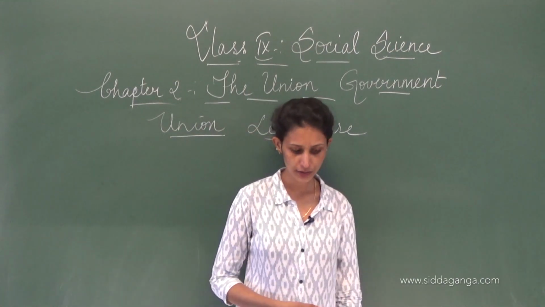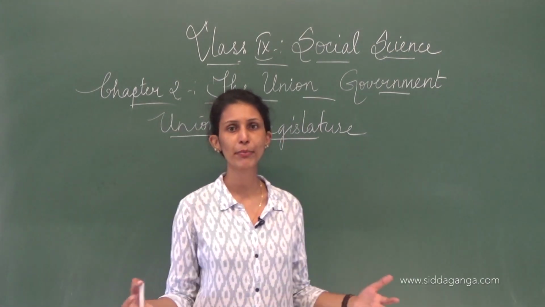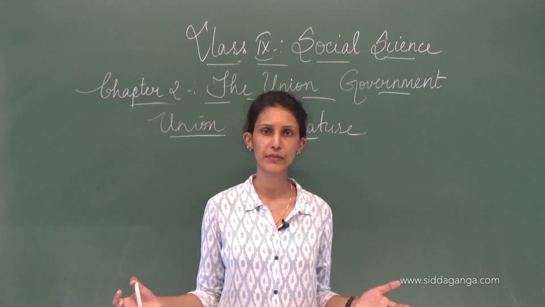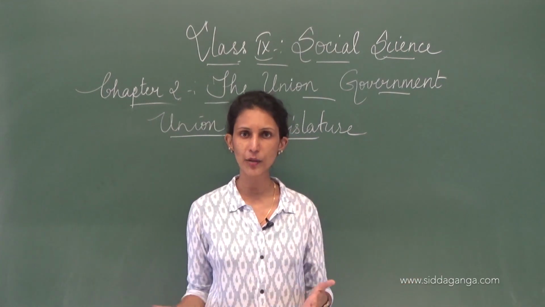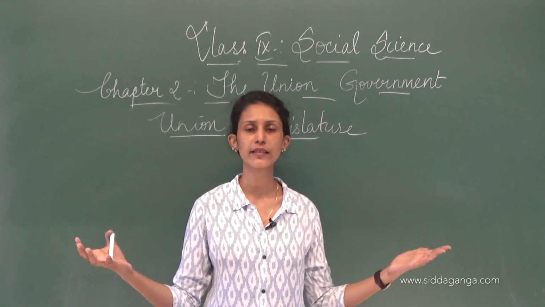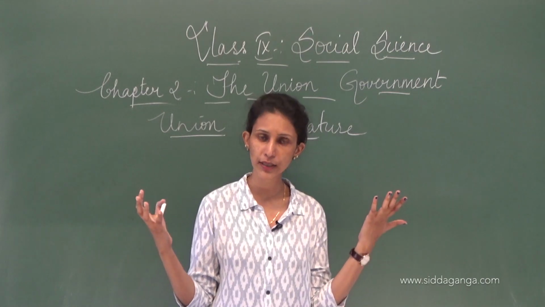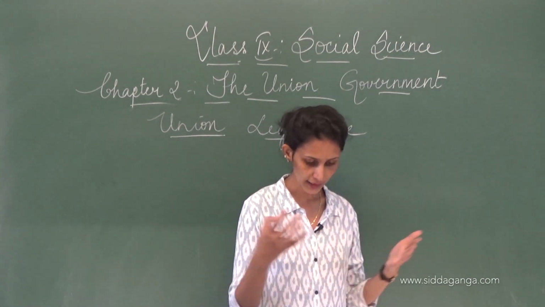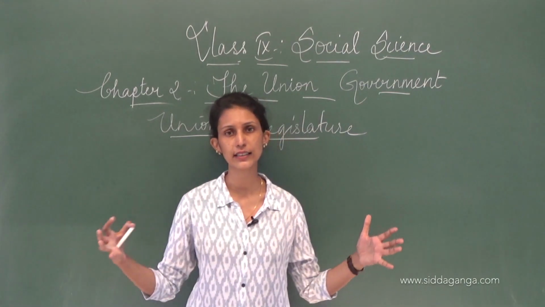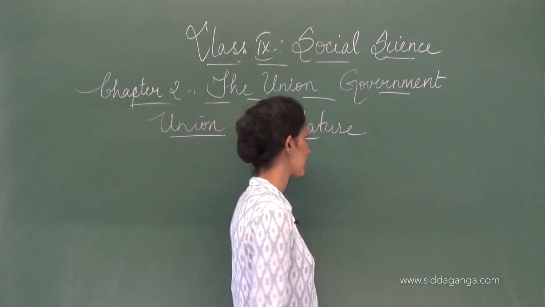Okay, union legislature. Now we have a parliamentary form of government. There is the ruling party, there is the opposition, okay. People are elected into the Rajya Sabha, into the Lok Sabha. That is how we have a legislature that is called the parliament.